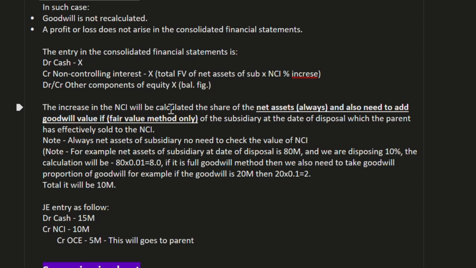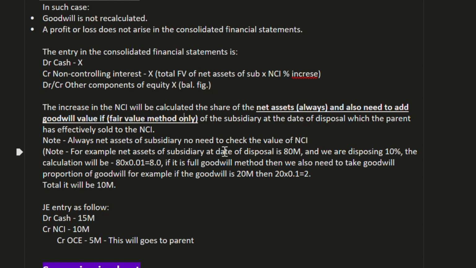The increase in NCI will always be calculated on the share of the net assets, and we also need to add goodwill if we are using the fair value method, of the subsidiary at disposal, which the parent has effectively sold to the NCI. Always use the net assets of the subsidiary, no need to check the value of NCI. Here we always need to take the net assets, not the value of NCI.